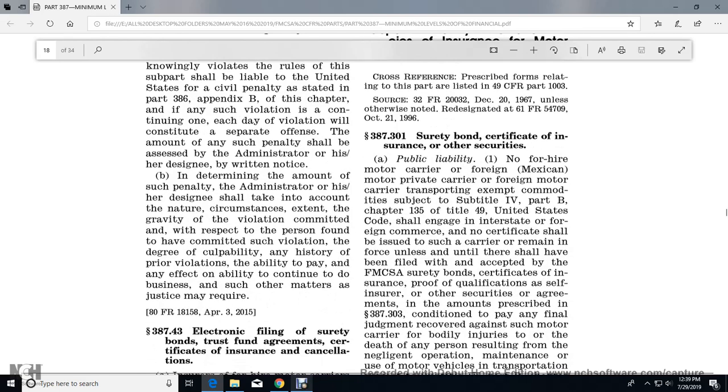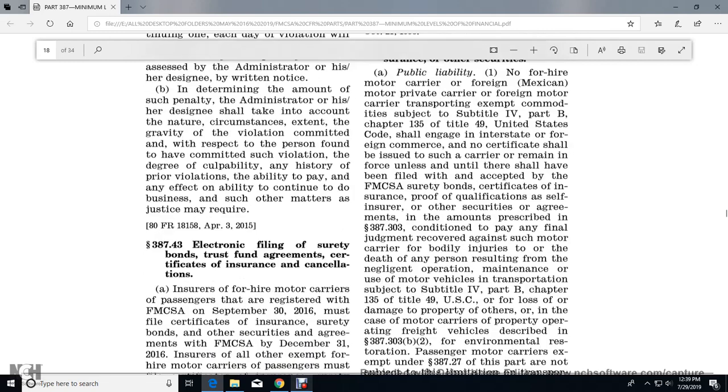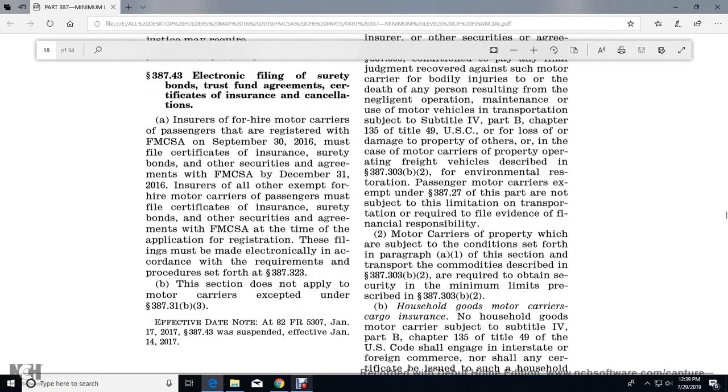In determining the amount of such penalty, the Administrator or his or her designee shall take into account the nature, circumstances, extent, and gravity of the violation committed and, with respect to the person found to have committed such violation, the degree of culpability, any history of prior violations, ability to pay, any effect on the ability to continue to do business, and such other matters as justice may require.